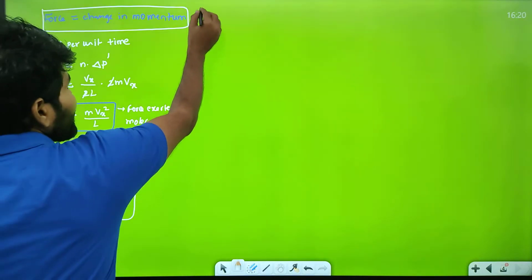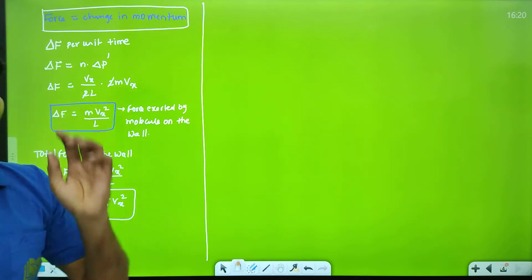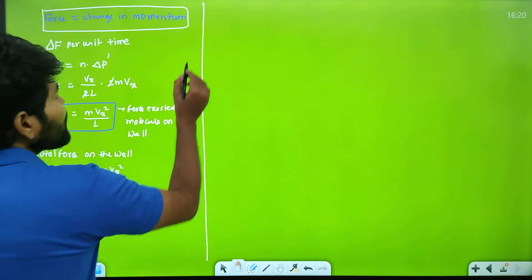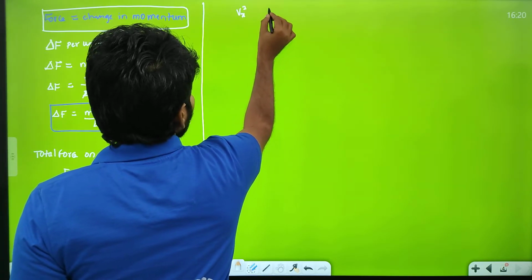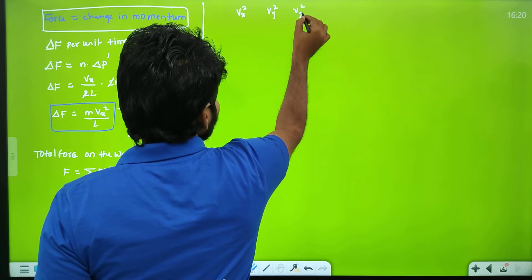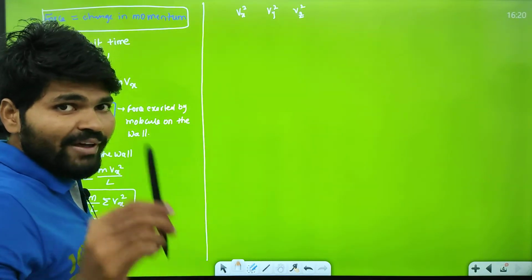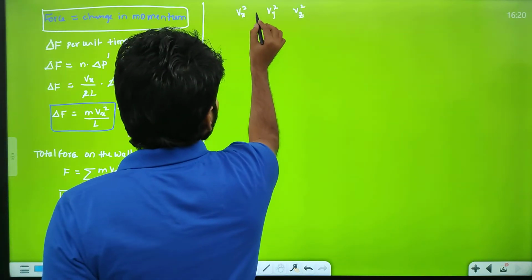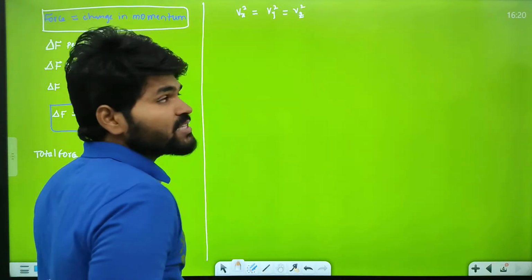Now I am considering the molecule moving in three dimensions, so I am taking Vx square, Vy square, Vz square. In whichever direction it moves, the velocity is the same, that's why Vx square is equal to Vy square is equal to Vz square.